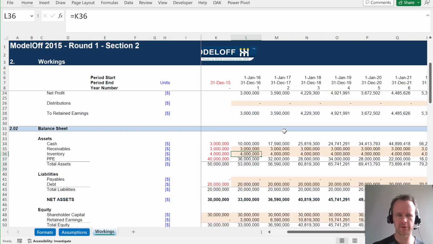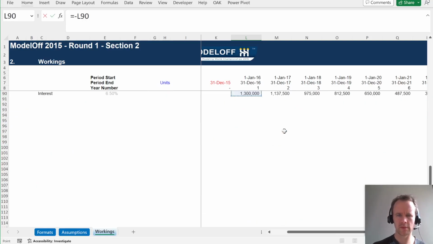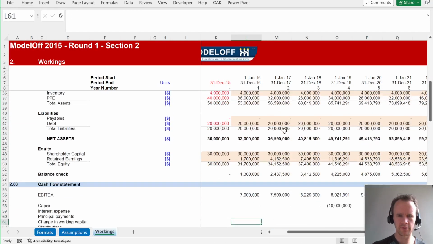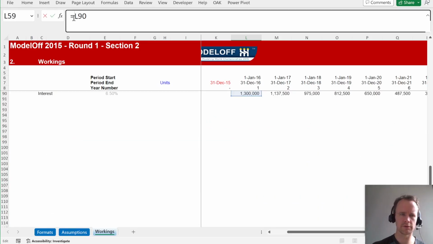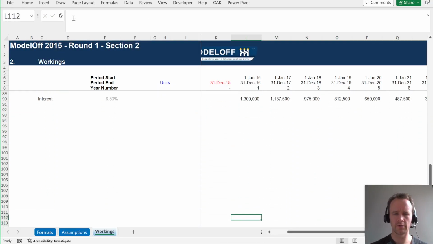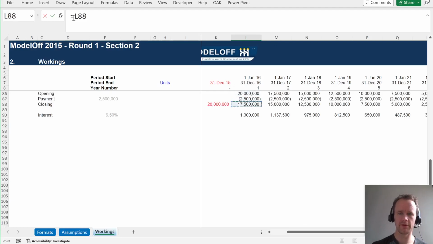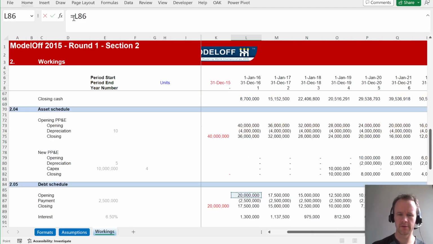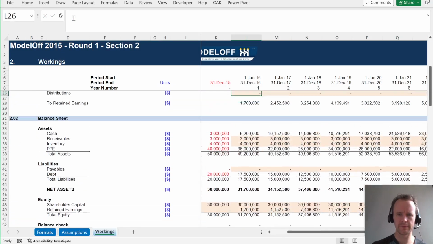So now we bring our interest up here. That will temporarily unbalance us, but fear not, because we also need to bring it into our cash flow. Also with a negative sign. Now we're balanced again. Now we need to bring it into our balance sheet up here. That'll unbalance us again, and then we need to bring in principal payments to the cash flow, and that will rebalance us again. Lovely.